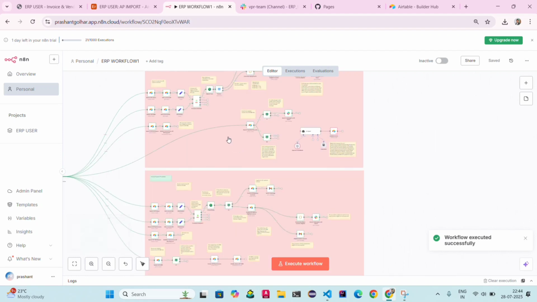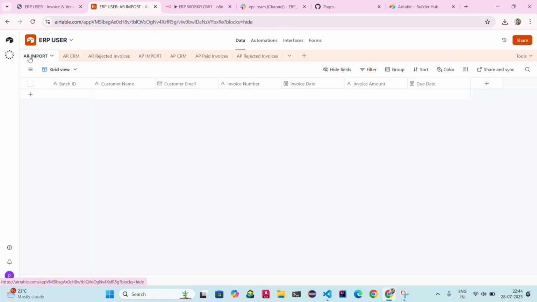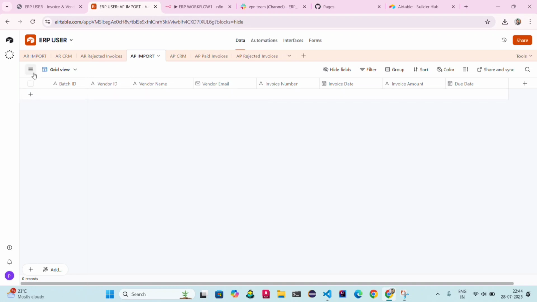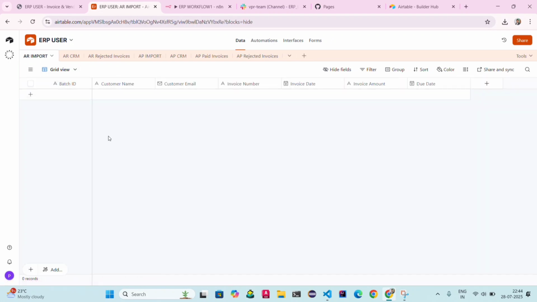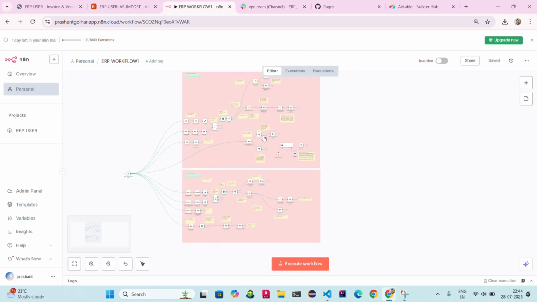Now as I am ERP user, I will go on my Airtable and I will check my data. Okay, so you can see in the AR import and AP import data is erased because data is manipulated directly as I created the workflow here, and as I told you already.